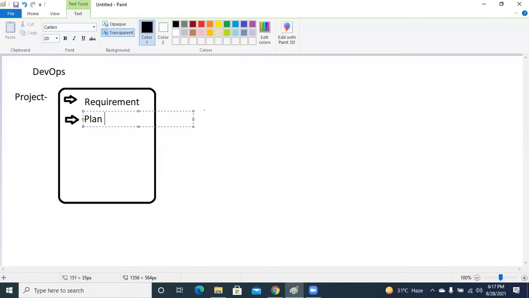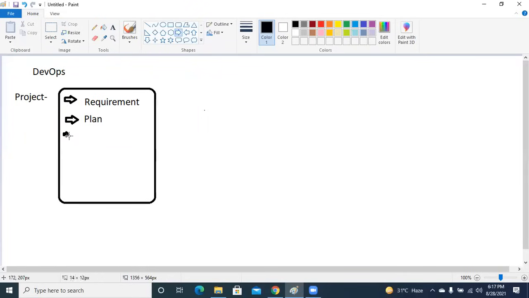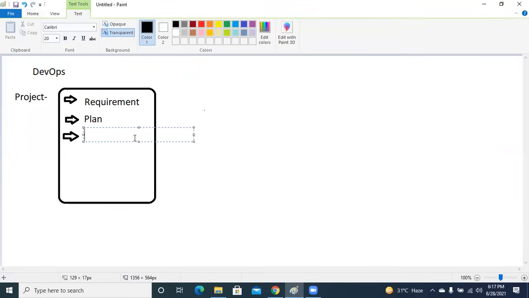Now that plan has various other aspects, right? As rightly mentioned, what other teams will be working upon that particular plan? Every requirement cannot be fulfilled by one team. There will be a number of teams working on a single project, right? Some teams will be working on the front end, some on the back end, some teams will be creating the security aspect, some team will be working on the testing part, right? So once you are done with the requirement part, you require a plan, a strategy basically, right? On the basis of the plan, numerous other components come into the picture, like team creation is one of them, distribution is another,